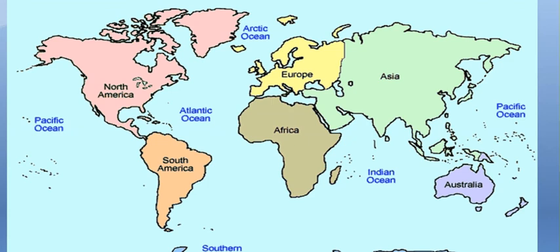And then we have the Indian Ocean. We all know that the Indian Ocean is just below India, and then we have the Southern Ocean, which is to the south of the African and South American countries, and lastly we have the Arctic Ocean.